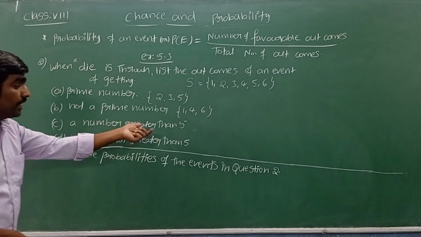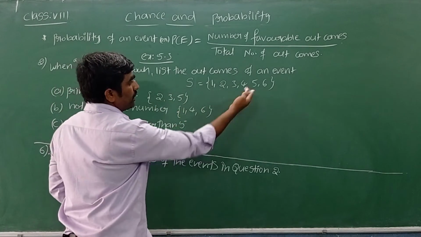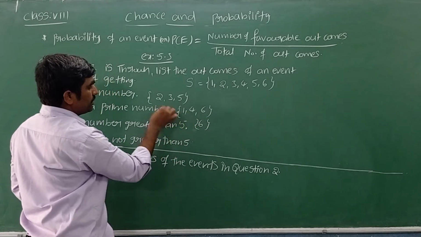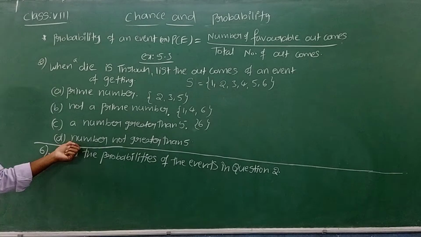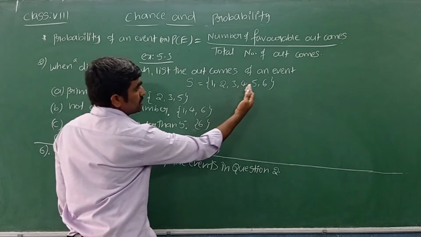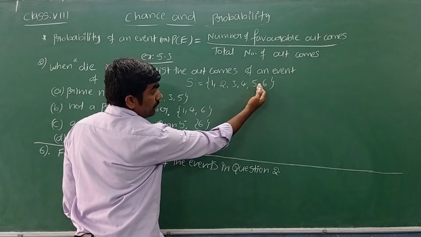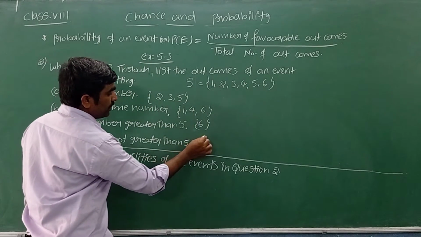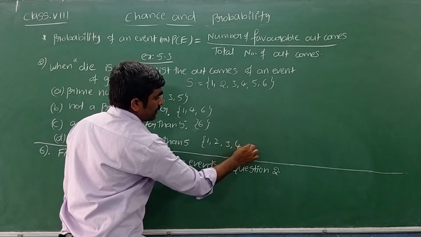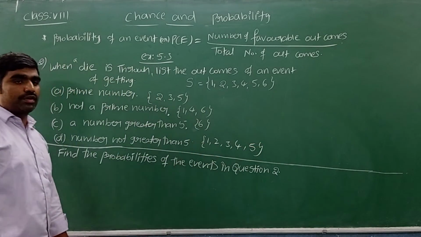A number greater than 5. What is the outcome we get? 6. More than 5, we get only 6. Now a number not greater than 5. Not greater than 5 means till here all the numbers are not greater than 5. So the possible outcomes are 1, 2, 3, 4, 5.